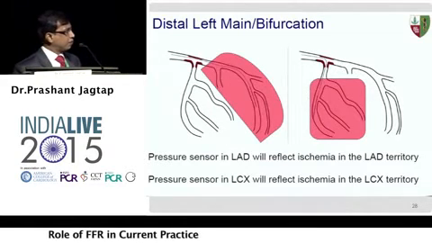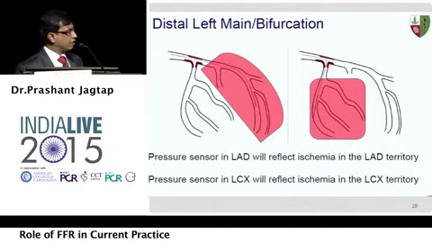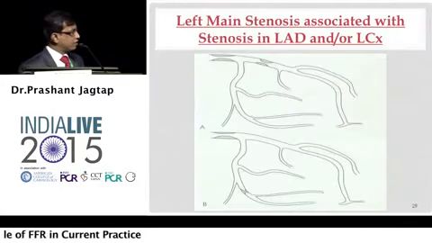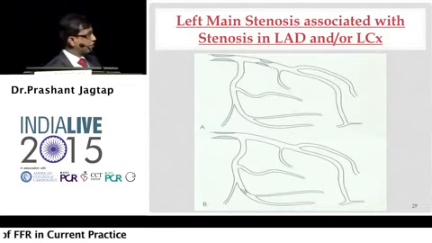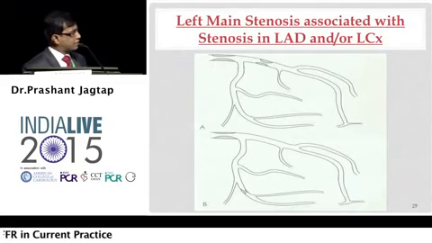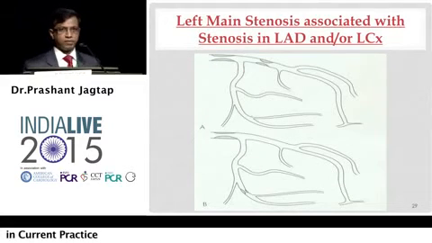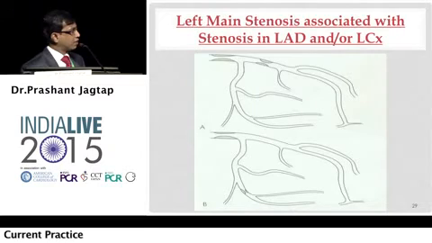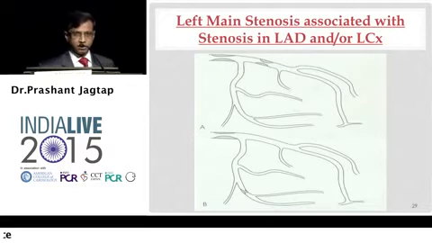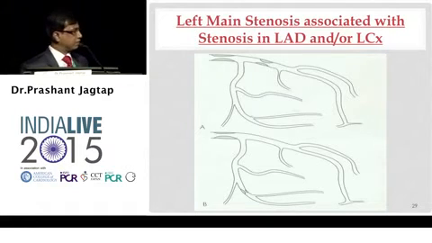But when we have a distal left main, if the pressure wire is in the LAD, it would reflect the ischemia in the LAD territory, and so is true of circumflex. Sometimes disease in the circumflex or LAD would modify the FFR. Assuming this LAD lesion is very critical and very proximal, this would certainly modify the FFR, and unless you treat this, you cannot get a true estimate of the FFR. If it is indeed very critical, severe and proximal, it would underestimate the FFR of left main. And this has been elegantly shown by researchers in the SHIP experiments.